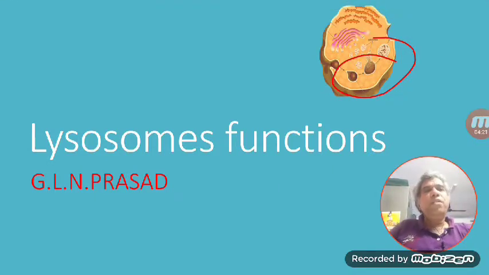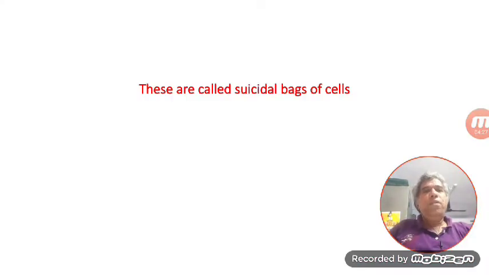How the lysosome performs these different duties, we will see in this lesson. Lysosomes are also called suicidal bags of cells. I will try to substantiate this statement in the upcoming slides.